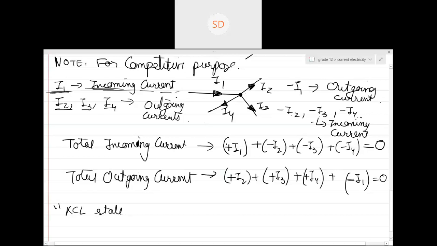KCL states that the total... So what is the difference? It's the same thing. Why is there a difference? Because when you start with nodal analysis, you will not be able to know the direction of current, because everything will be a variable. That unknown direction will create an error if you don't know the direction correctly. But if we don't know the direction in Kirchhoff's law also, it will just come out negative. Doesn't it make no difference? I'm not talking about Kirchhoff's voltage law.